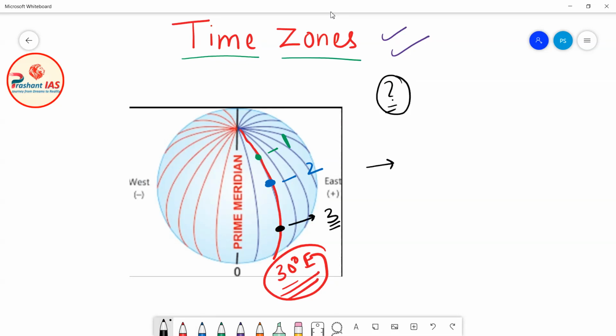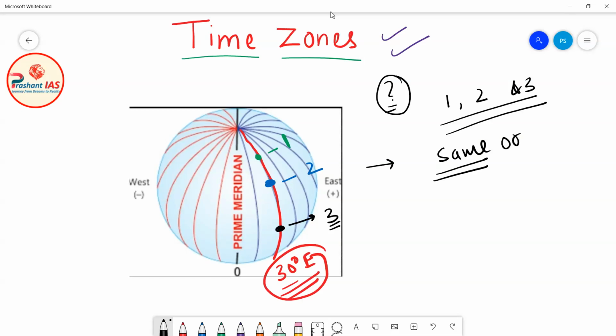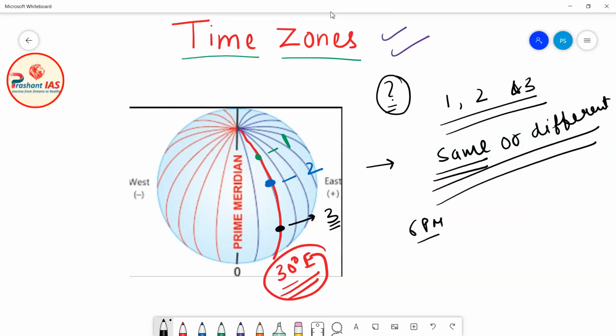My question is whether on all these 3 places, place number 1, place number 2 and place number 3, the time will be the same or the time will be different. Time is the same means, for example, if there is 6 p.m. at place number 1, then there will be 6 p.m. at place number 2 and 6 p.m. at place number 3.